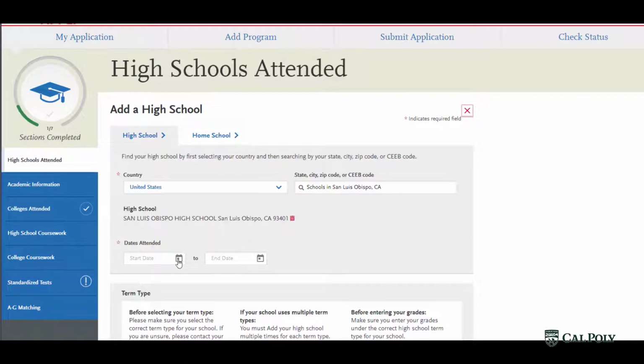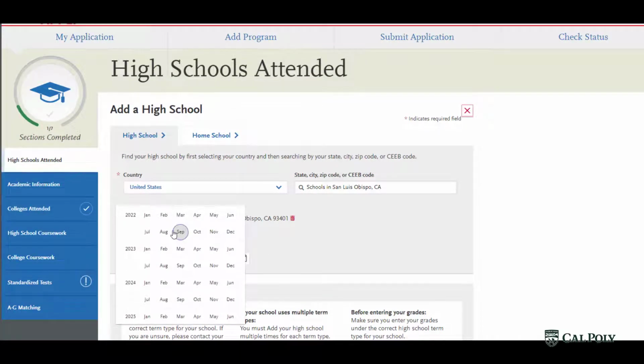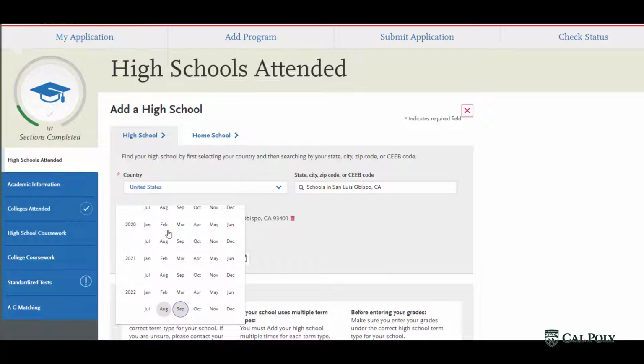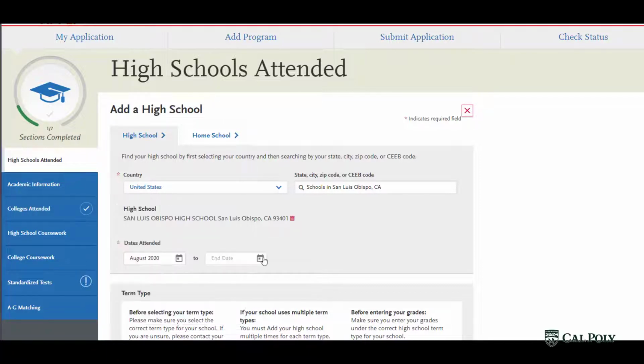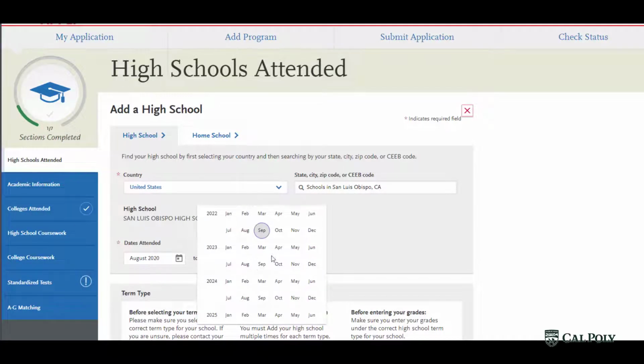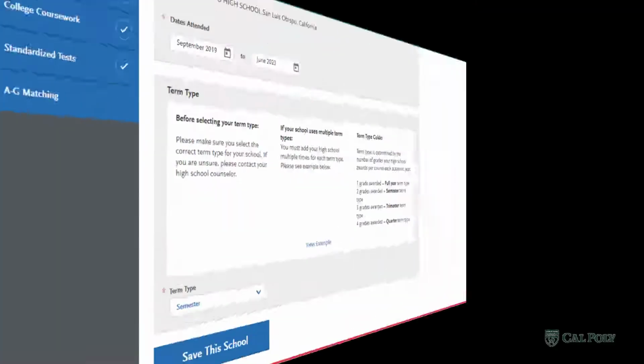Next, you're going to select the dates of attendance that you've attended that specific school. It's always going to open up to the month and year that you are currently working on it, so we'll have to go in the past for the beginning, and then down to the future for graduation.